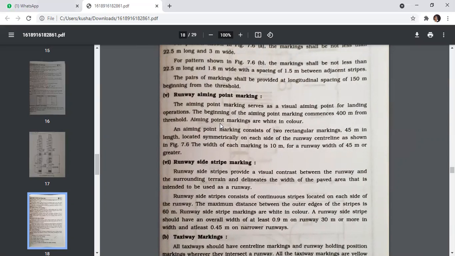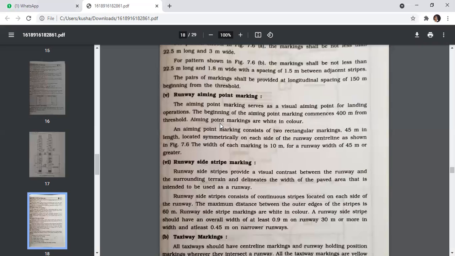The next is a runway side strip marking. Runway side strips provide a visual contrast between the runway and the surrounding terrain and delineate the width of the paved area that is intended to be used as a runway. Runway side strips consist of continuous strips located on each side of the runway. The maximum distance between the outer edges of the strips is 60 meters. Runway side strip markings are white in color.